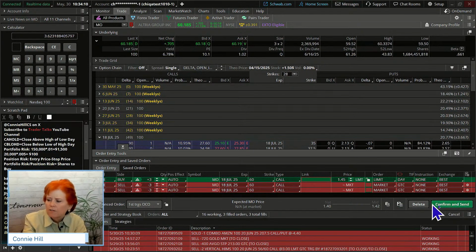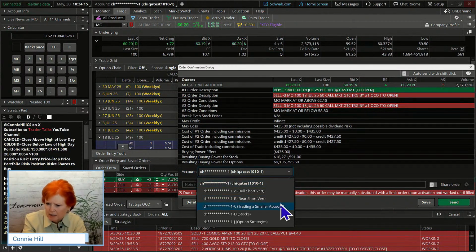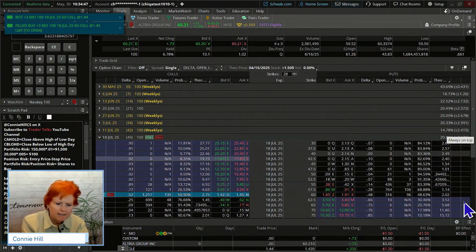All right. So this is our 3 contracts we're going to do here. And again, we're going to put this in our trading a smaller account. And sometimes you'll see these little notices here as far as the red goes. Basically this one's saying, if we're trying to get out of the trade, and sometimes liquidity can vary, they may substitute it with a limit order rather than a market order. Great. Okay. That is just fine. That's helpful for a trader. So let's go ahead. Let's send that one in.